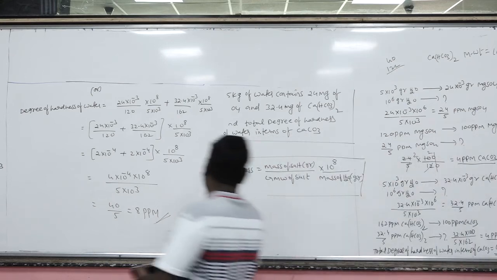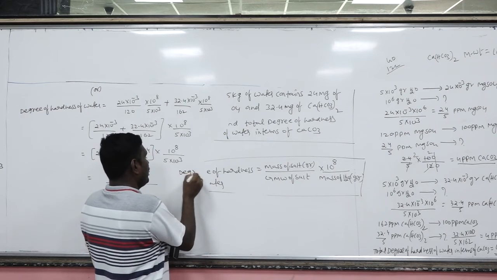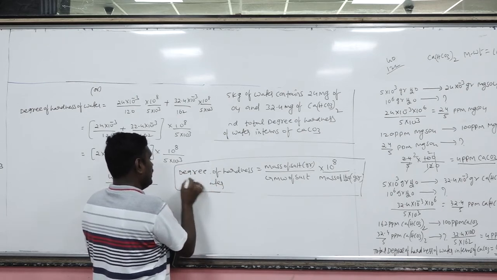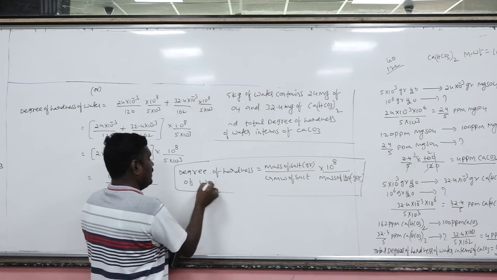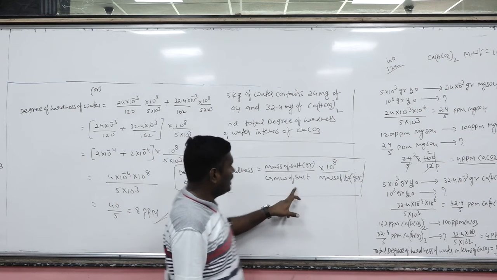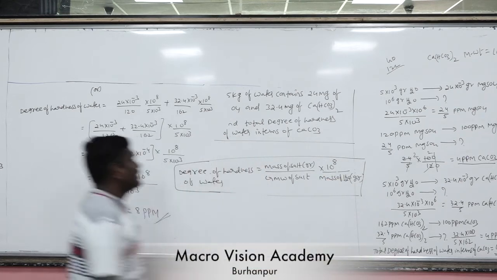Otherwise we can directly use the degree of hardness of water formula: mass of the salt in grams by molar mass of the salt into 10 to the power of 8 by mass of water in grams.